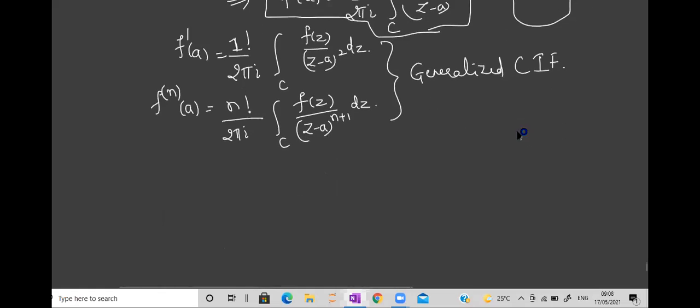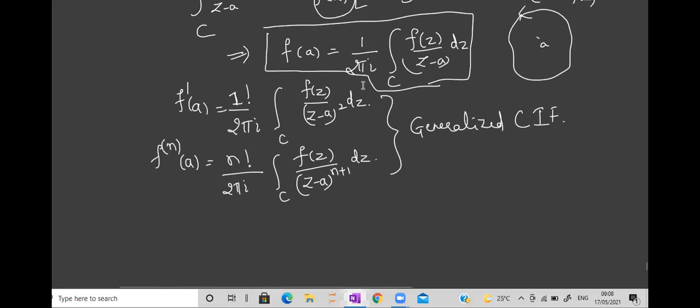Now, here we are going to prove it. To prove it, we already have f of a, so the same thing has to be used, because we have already proved it. Let us make use of it. Just compare: this is for f of a and this result is for f dash of a. Can you guess what is being done over here? Differentiation. With respect to what? That is important.